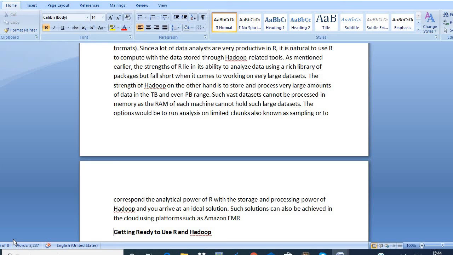So R and Hadoop are used together. Such solutions can also be achieved on cloud platforms like Amazon EMR. Amazon EMR is a cloud package which provides the same solution as R and Hadoop.